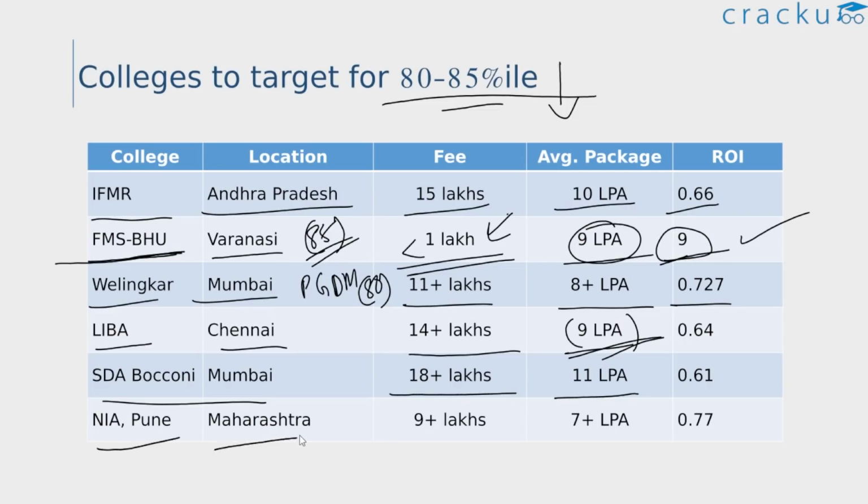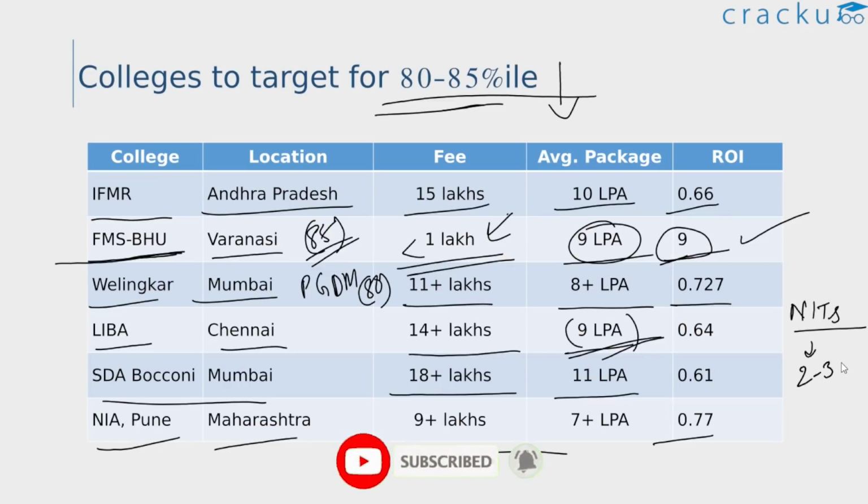Then NIA Pune, and also apart from this, if you are scoring in this range or maybe slightly around 75 to 80 range, you can also apply for NITs. You can also pursue your MBA from NITs. The MBA fees is not usually very high. It's usually around 2 to 3 lakhs and their average package is also around 8 lakhs per annum. So you can also consider applying to NITs if you are scoring in this percentile range or maybe around 75 range.